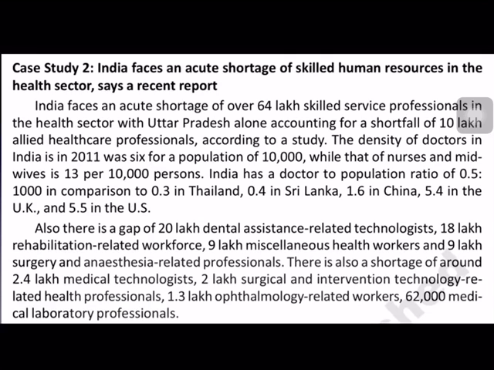And the density of doctors in India in 2011 was 6 for 10,000 population, and that of nurses and midwives was 13 for 10,000. In India, the ratio of doctors to the population is 0.5 for 1,000 population. It does not mean half a doctor. It is only a ratio, 0.5 for 1,000 population. That means 1 doctor for 2,000 population. In 2011, Thailand had 0.3, Sri Lanka 0.4, China 1.6 for 1,000 population, and UK 5.4, and US 5.5.